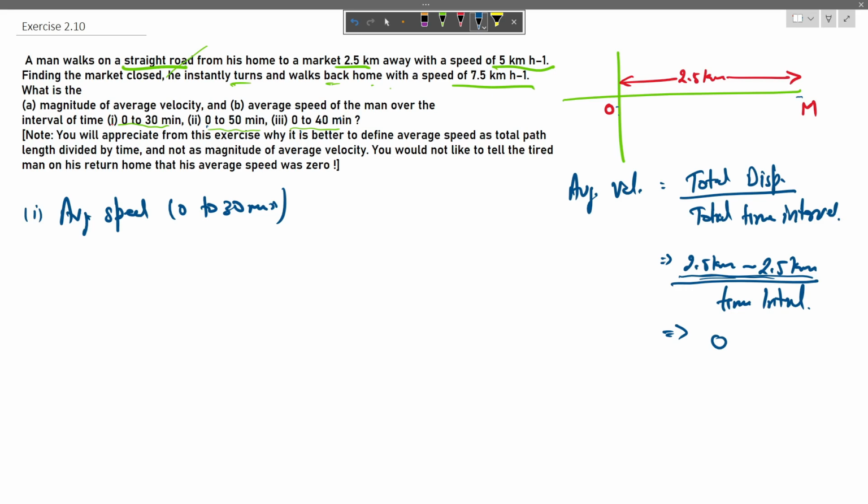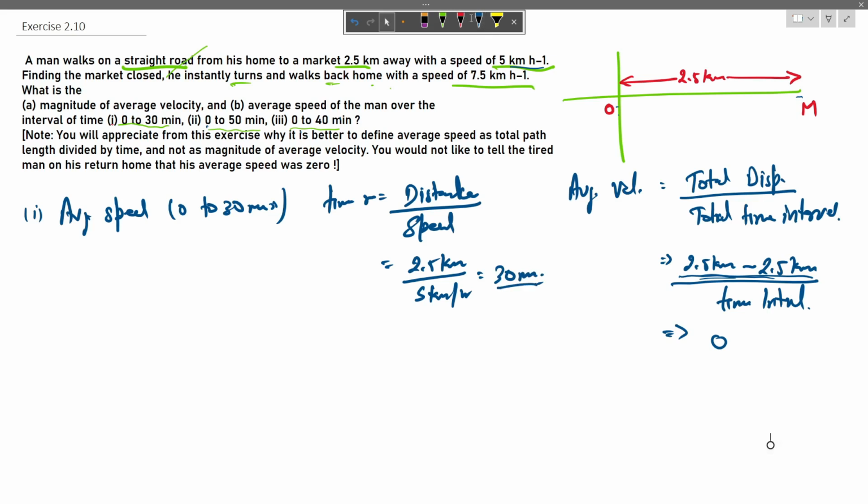So the time required equals distance divided by speed, which is equal to 2.5 kilometers divided by 5 kilometers per hour. Now the time required is 30 minutes. So in 30 minutes he goes from home to market.